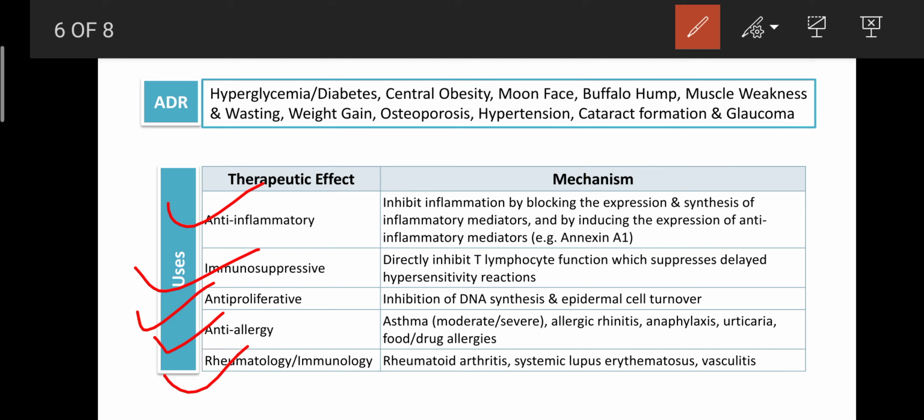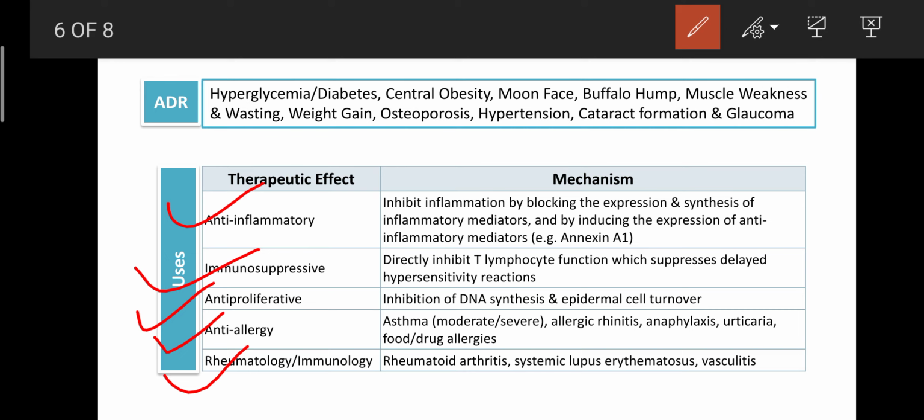And here the glucocorticoids are also helpful for the treatment of rheumatology, that is, rheumatoid arthritis, because arthritis occurs due to infiltration of WBC at the site of the joint. Due to the infiltration of WBC, one process occurs, known as chemotaxis. That chemotaxis is responsible for causing rheumatoid arthritis, systemic lupus erythematosus or vasculitis.